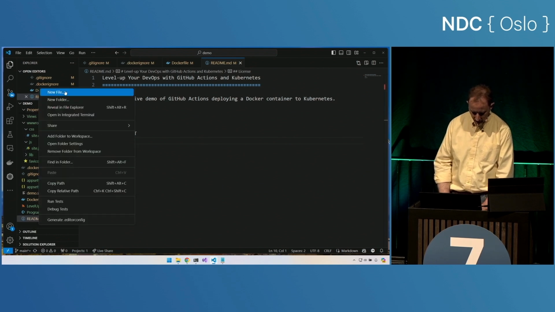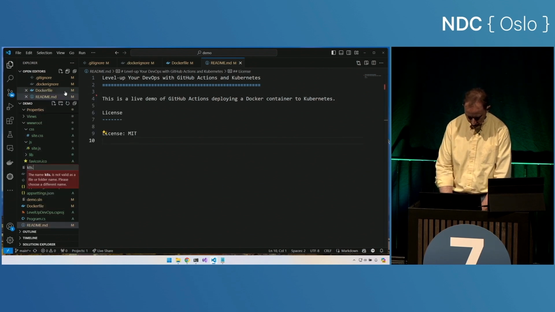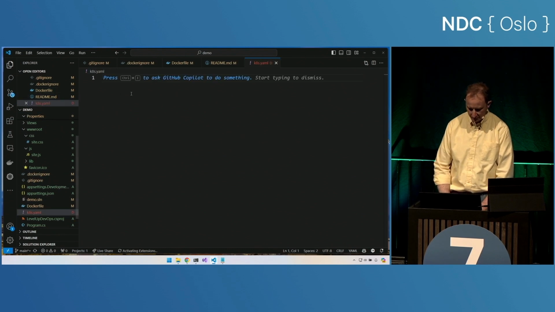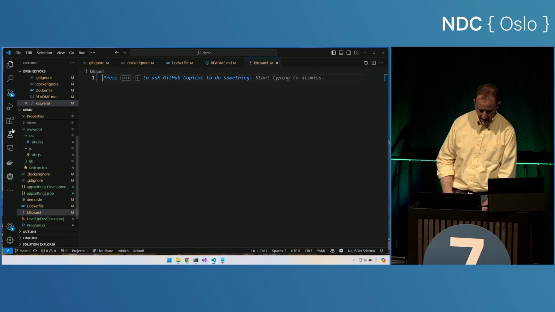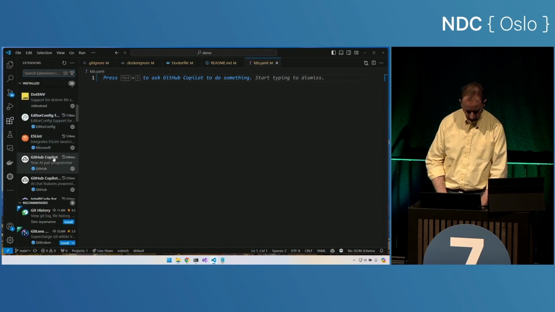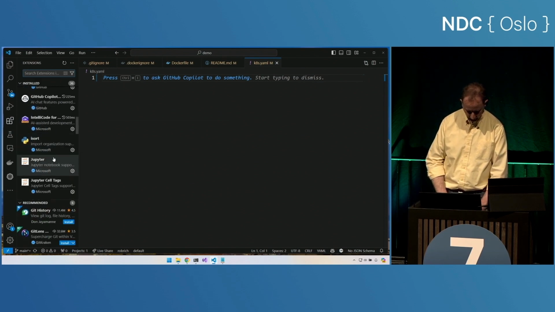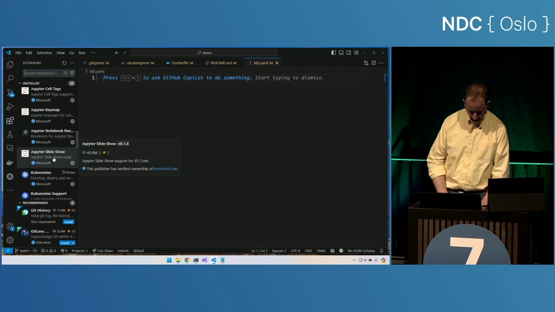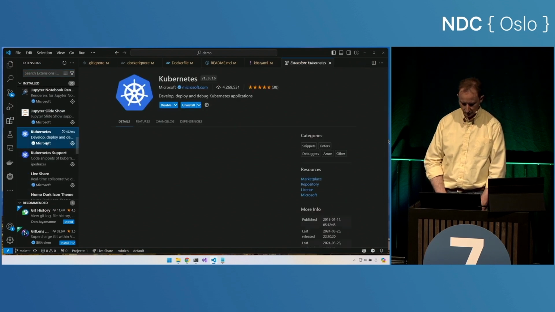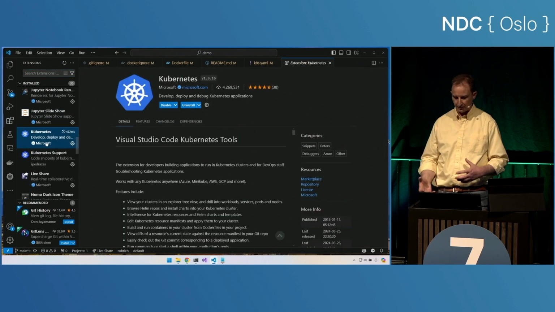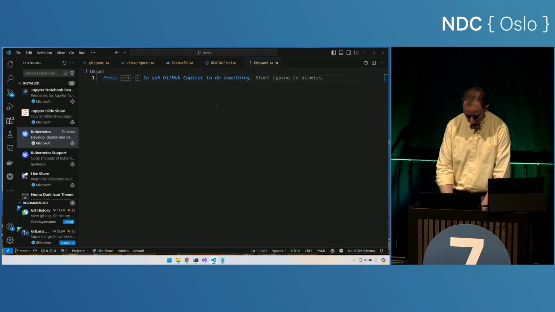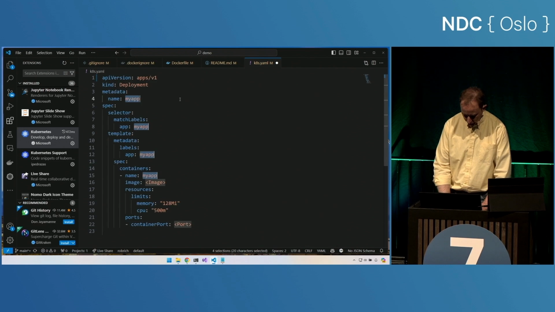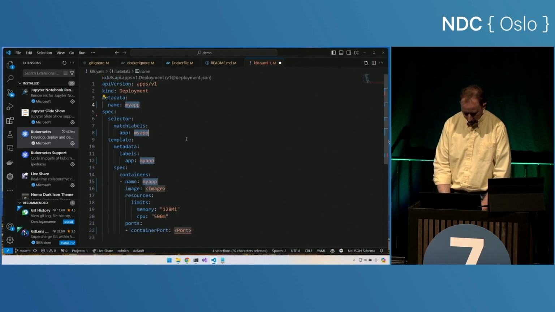I'm going to create a new file, k8s.yaml, and let's build some Kubernetes content. Now, the first thing, I've got this VS Code extension, the Kubernetes extension right here, and that allows me to use some snippets. It will pull in some interesting things straight away. So I can say, will you create a deployment, please? It knows that it's a YAML file, and so now I can just scaffold out that.